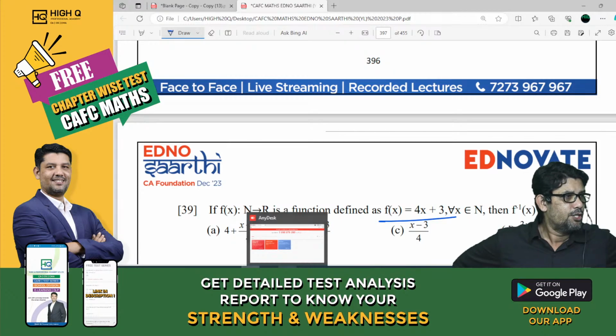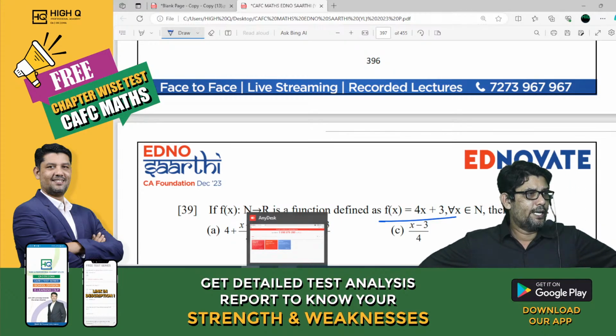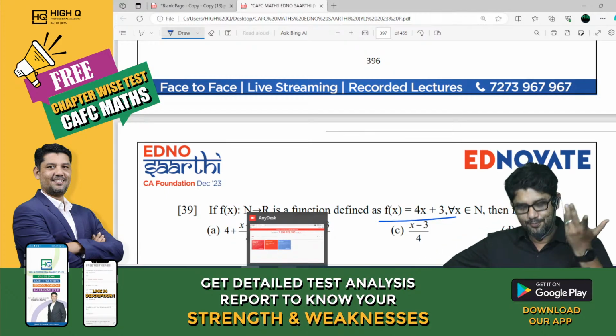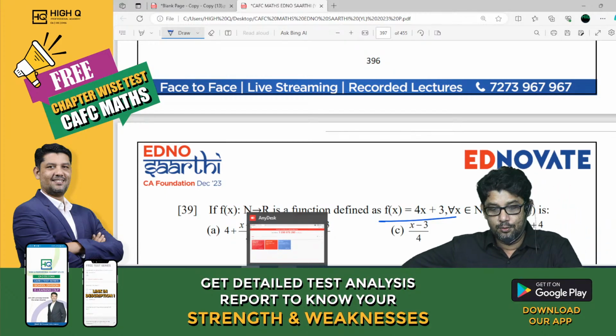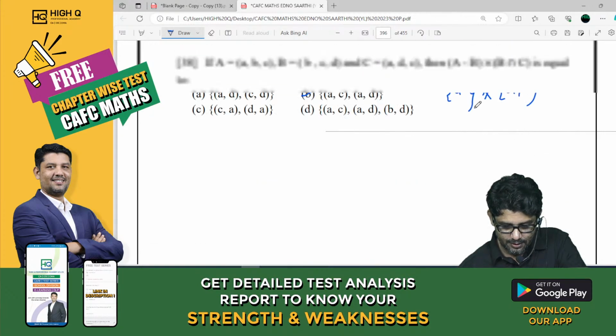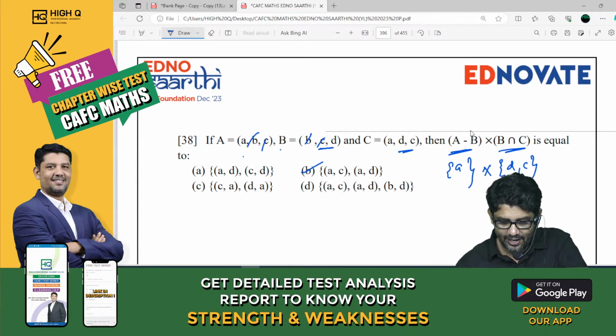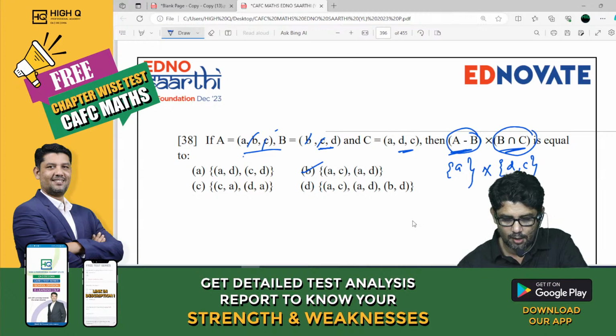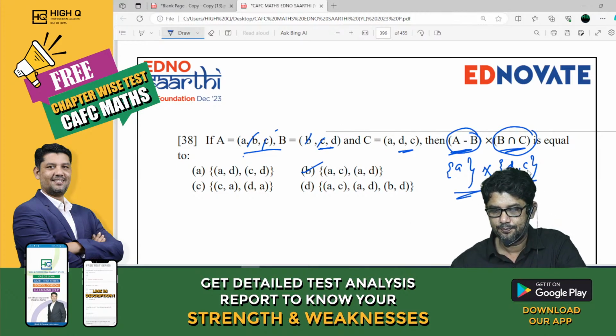Okay, guys. So that's all with today's session. Sets, relations, and functions. I hope you understood. Find A minus B. I think you know how to find A minus B. Find B intersection C, the common element, then multiply.